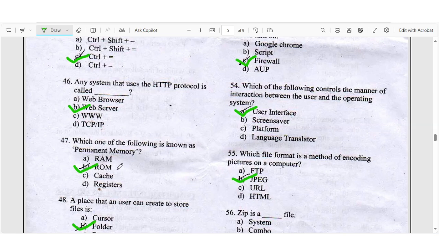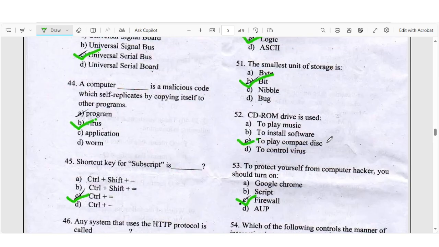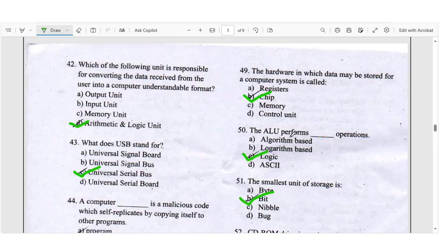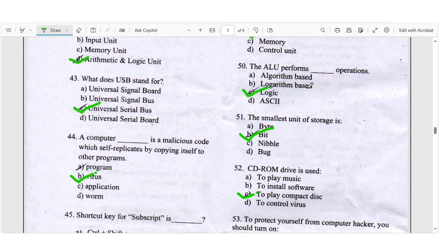ROM, read only memory. Question number 48, a place that a user can create and store files, right answer you have B, folder. Question number 49, the hardware in which data may be stored for a computer system is called, right answer you have B, chip. Question number 50, the arithmetic logic unit performs dash operation, right answer you have C, logical operation.